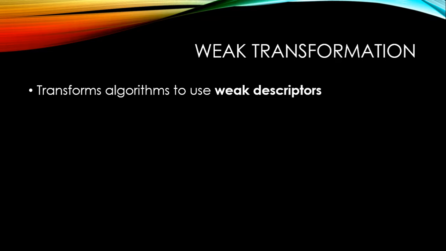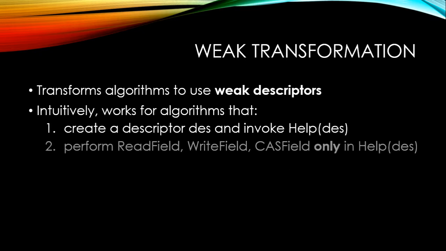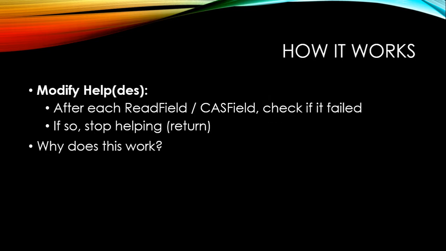So what kinds of algorithms can you transform? Well, I have a formal description of this in the paper, but I'll give you just an intuitive description here. The idea is it works for algorithms that first create a descriptor and then invoke the help function on that descriptor, and any read field, write field, or cas field operations that it performs are only performed inside that help function. So this is satisfied by the DCSS that we're working on. How do you actually do this transformation? Well, you modify the help function as follows.